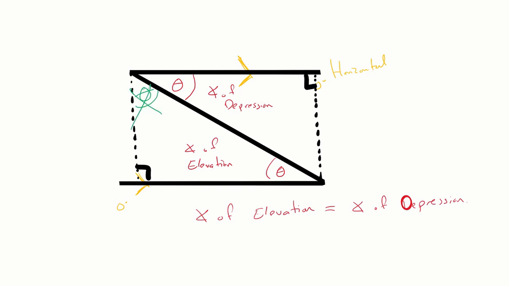Okay, but understand that under no circumstances am I ever going to call this an angle of depression, right? That is not correct. And under no circumstances am I calling this an angle of elevation. Again, the reason for that is because if you were to call this angle of depression, then you would have to look straight down and then look up, right? Same thing here, and it's not going to work that way.